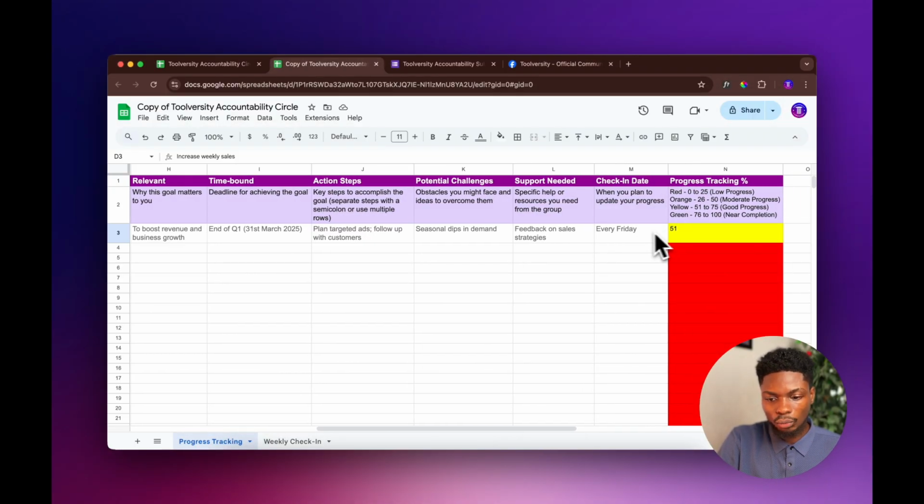Okay, now check-in date. When would you like us to follow up? When would you like to check through what you've already set for yourself to see how far you've gone? You have to enter that particular thing here.